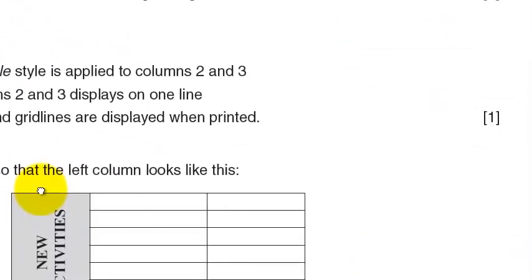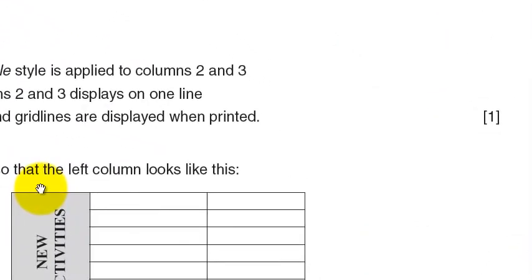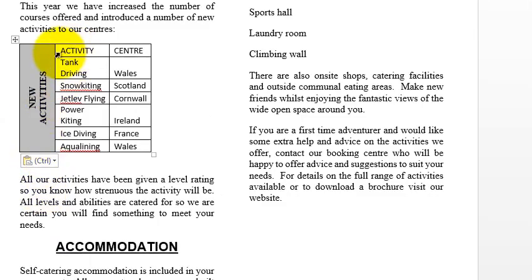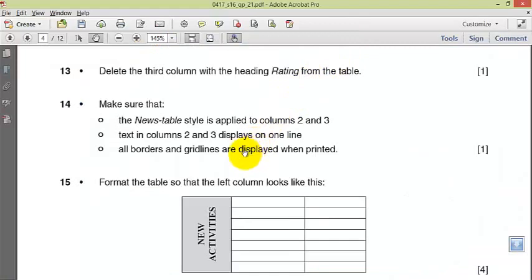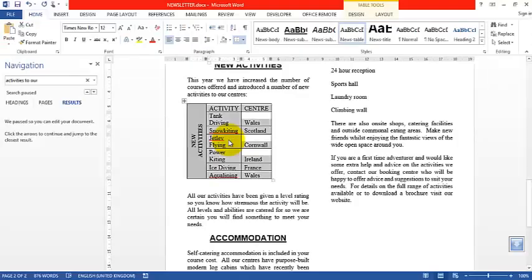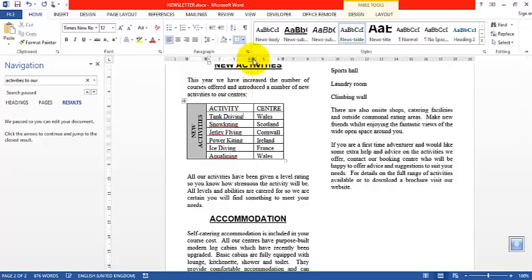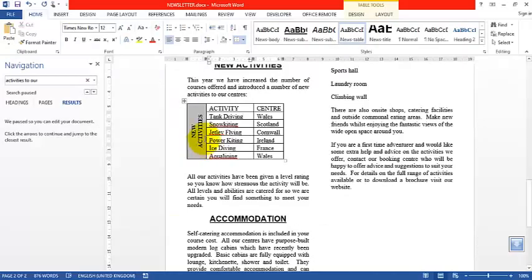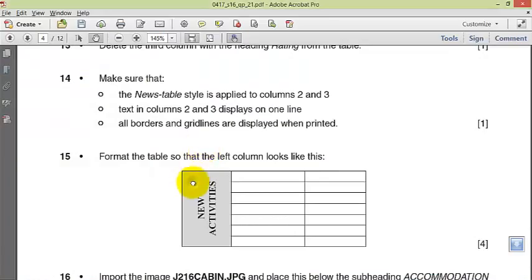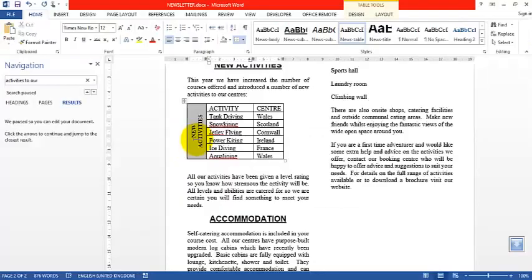Make sure that the news table is applied to columns 2 and 3. So columns 2 and 3. The news table. Okay, so that is applied. Text in columns 2 and 3 displays on one line. Okay, so this is not displaying on one line. Just this. Okay, that is done. All borders and grid lines are displayed when printed. Okay, that is done. Format the table so that the left column looks like this.